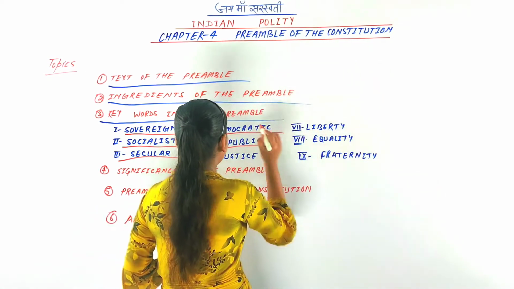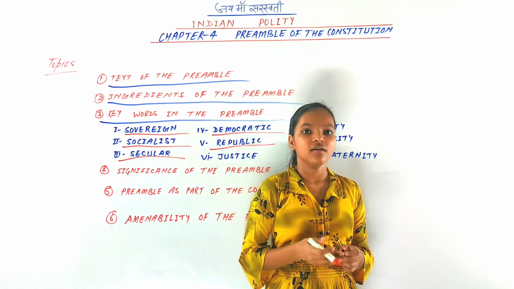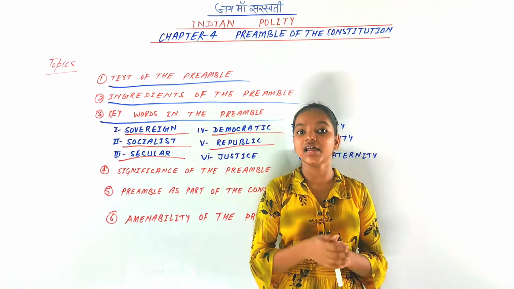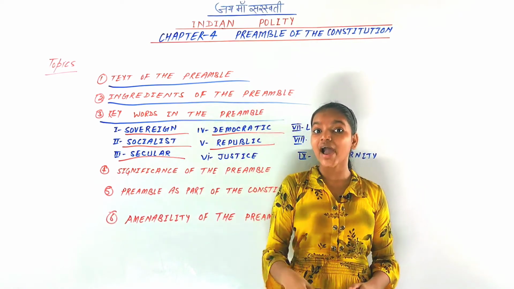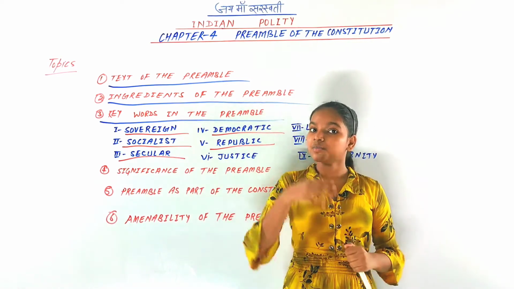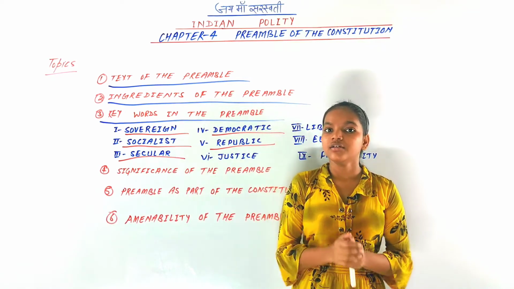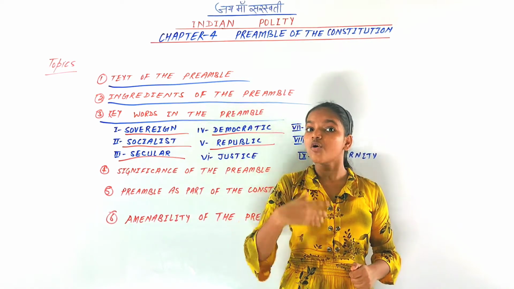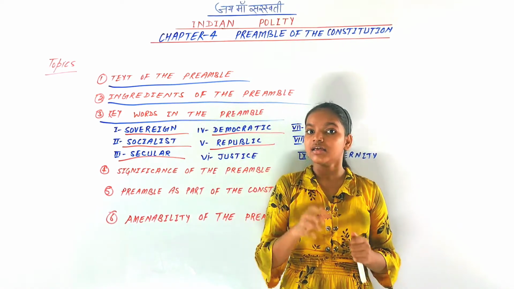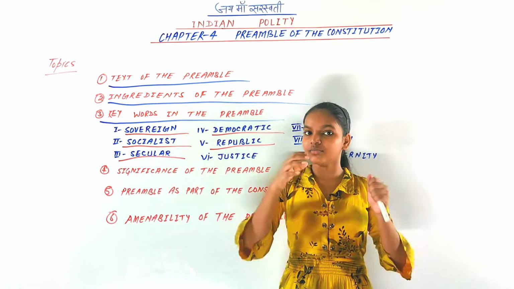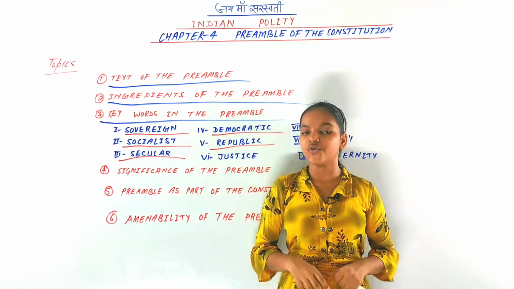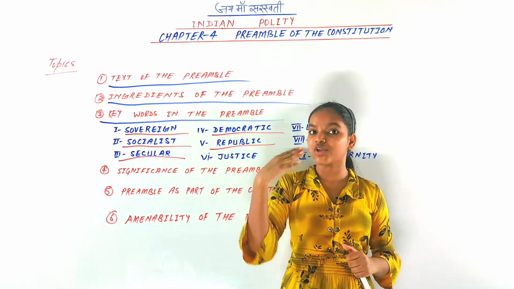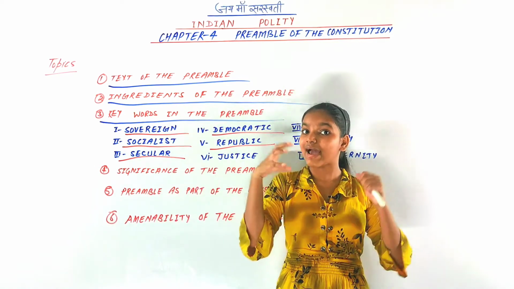Next is republic. In the indirect form of democracy, there are two types, monarchy and republic. In monarchy, there is a head who comes by succession, and he can rule that country for as many years as he wants. There is no limitation on the period of time for his rule.